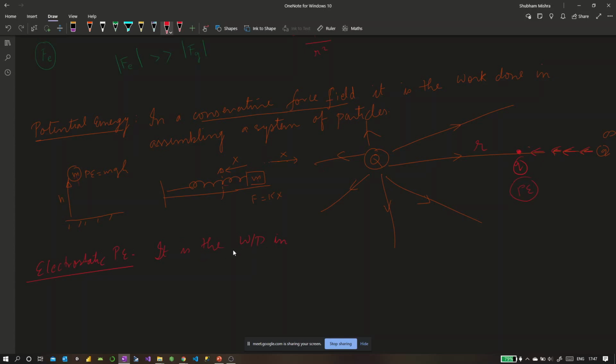It is the work done in assembling a system of charges. It could not be just one charge. I could bring 5 charges together, and I still would have to do work, and it would be significantly larger. So it is the work done in assembling a system of charges